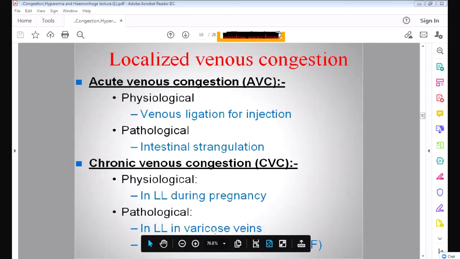Also in varicose veins. Varicose veins means the veins in the lower limb will be dilated, and the blood will collect in the veins only. It will not go up into the inferior vena cava. So in that case also, in the lower limb, there will be congestion, deoxygenated blood in the leg. And also in the lungs, if there is heart failure, the blood will not go into the aorta. It will collect inside the lungs. So that is the congestion.